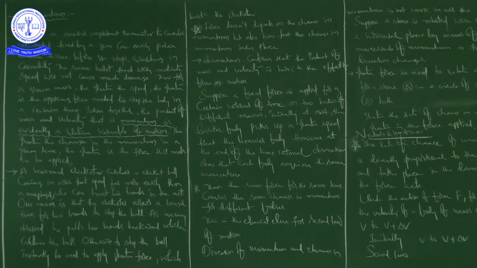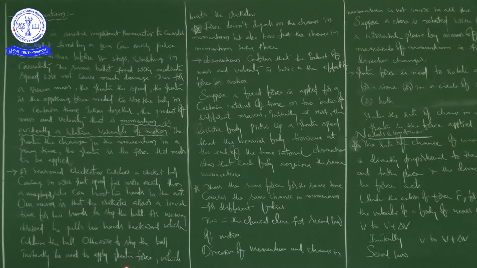So while catching a cricket ball, whenever he increases the time of catching, after catching the ball he immediately pulls the hands backwards. Meanwhile he is increasing the time. When he increases the time, the damage which would take place to his hands decreases. The intensity of the damage will be decreased.